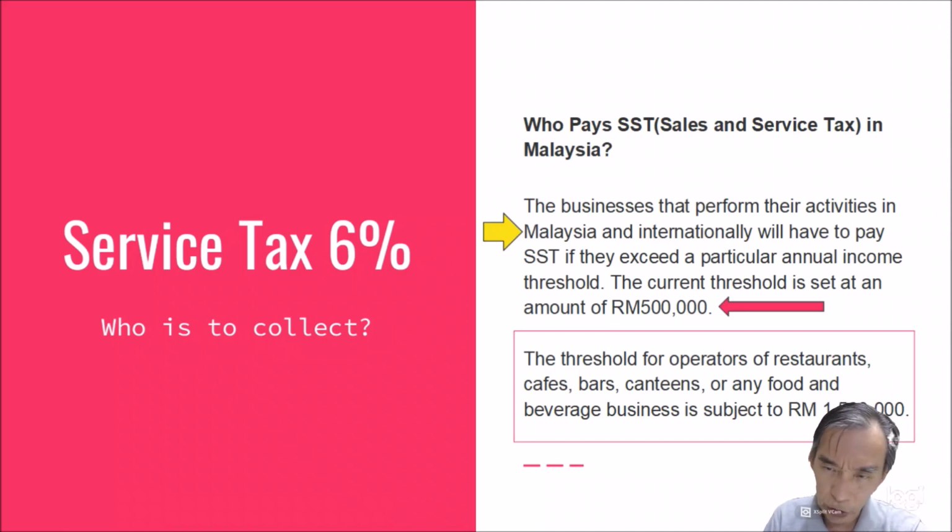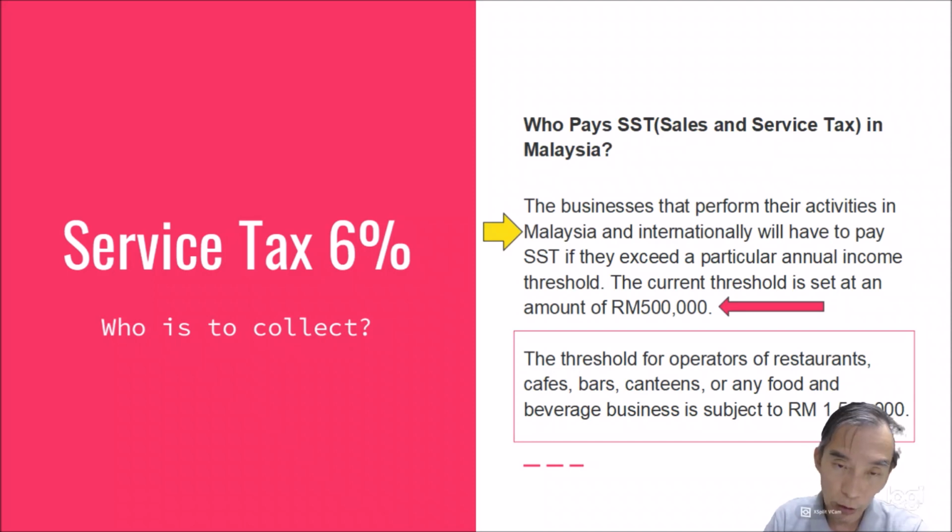KFC is an international company, but then it performs in Malaysia, and therefore the threshold for restaurant is 1.5 million per year of sales revenue, and for professional services and other services, it is a threshold of 500,000. So if you collect a year of sales revenue of 500,000 as a service provider, and also categorized under the schedule in the Act, then you are a registered person to collect from your customer.